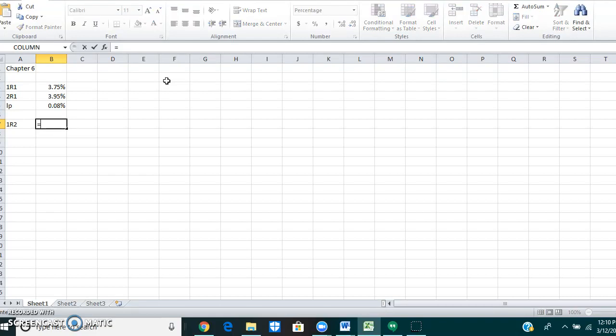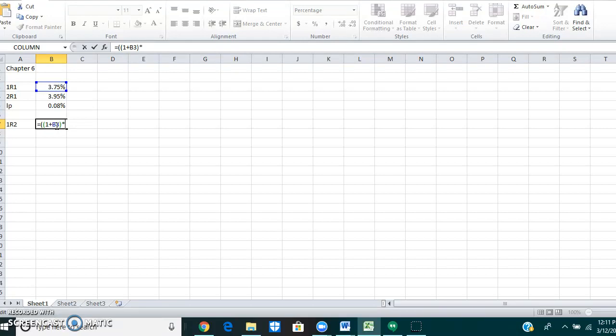So we start off with an equal sign because we're going to be asking Excel to do math for us. We open our main parentheses. We open our minor parentheses to say 1 plus 1R1, which is B3.